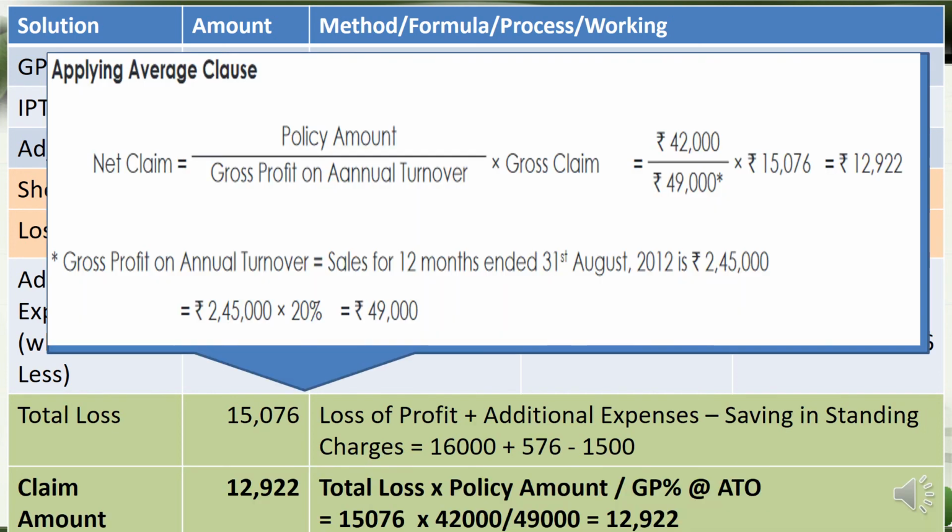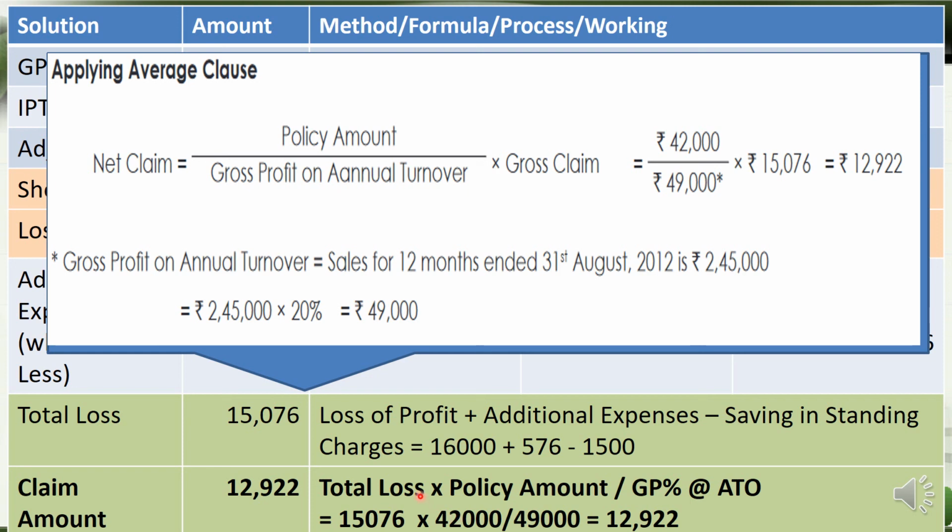And then we finally have to calculate the claim amount. The claim amount is given by the formula: total loss, which is 15,076, multiplied by the policy amount, because we have the average clause, since it is not fully covered insurance. The policy amount is 42,000, which is given in the question.